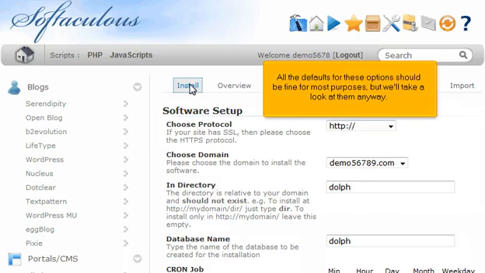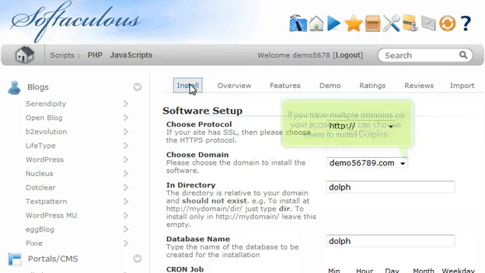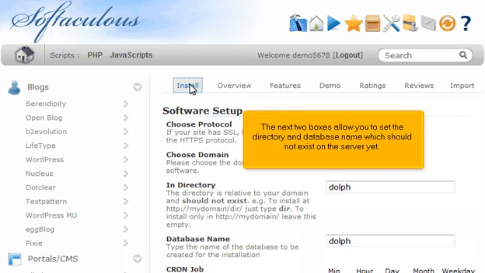All the defaults for these options should be fine for most purposes, but we'll take a look at them anyway. If your site has SSL, you should select HTTPS here. If you have multiple domains on your account, you can choose where to install Dolphin. The next two boxes allow you to set the directory and database name, which should not exist on the server yet.